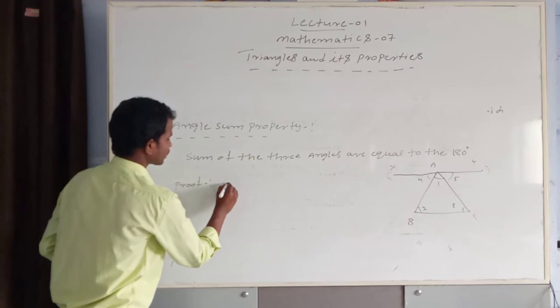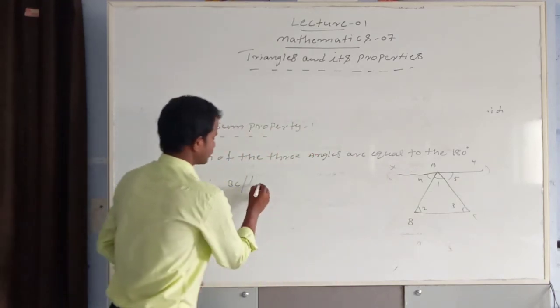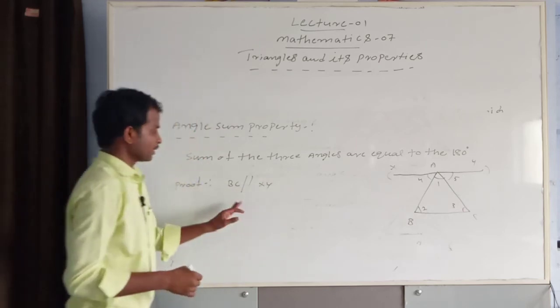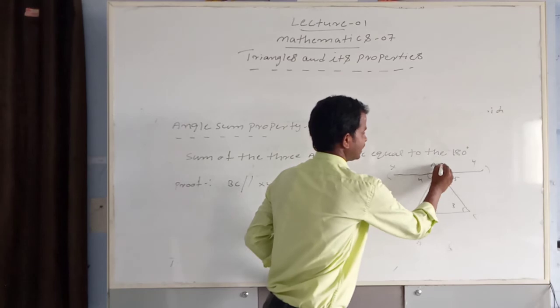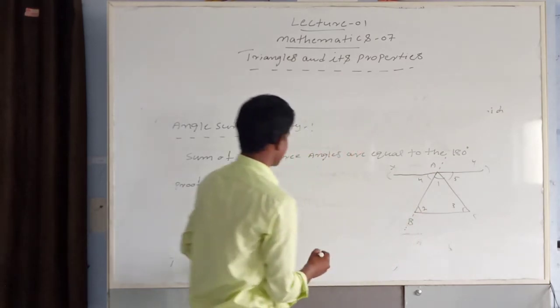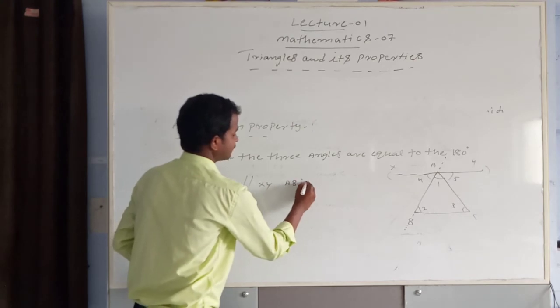In the figure, BC is parallel to what? XY. BC is parallel to XY. And AB is the transversal line.